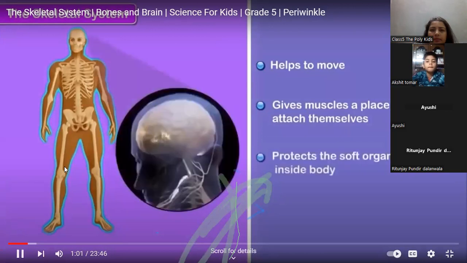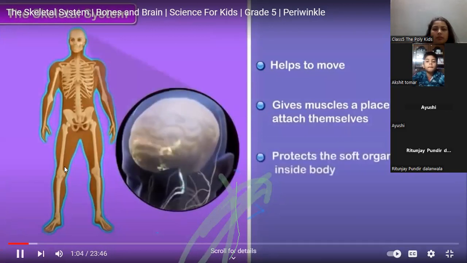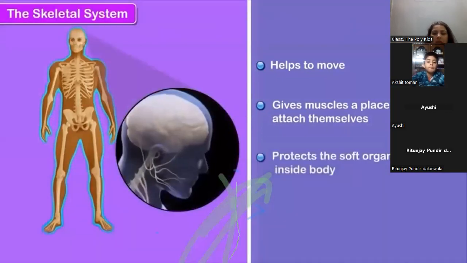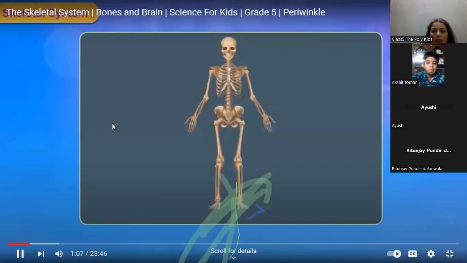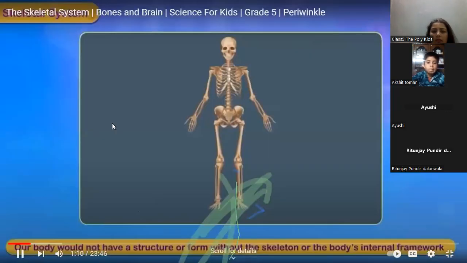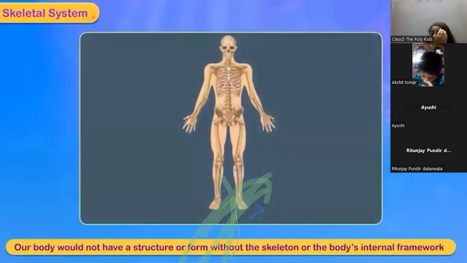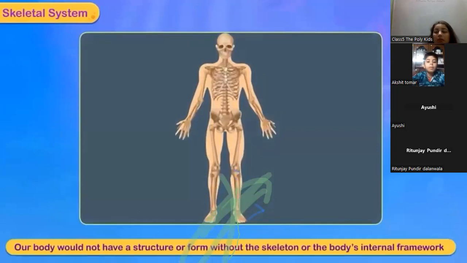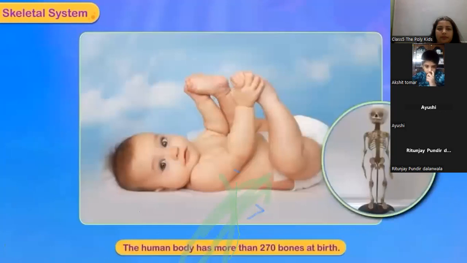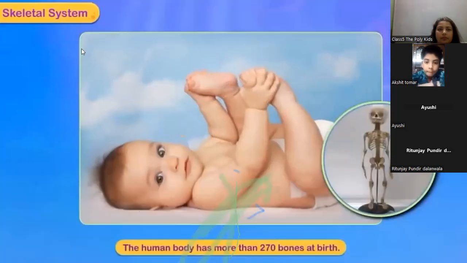And protects the soft organs inside our body from injury. Our body would not have a structure or form without the skeleton or the body's internal framework. The human body has more than 270 bones at birth.